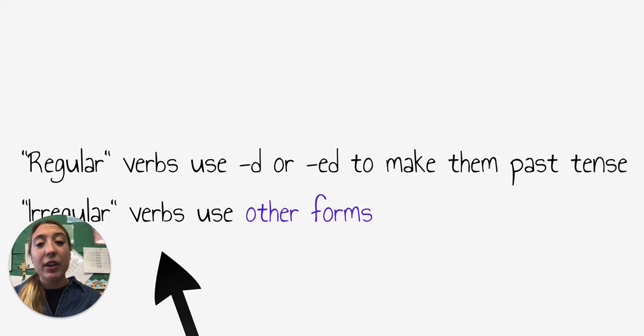So remember, our regular verbs, they're going to end in D or ED to make them past tense, but our irregular verbs use different ways. So we've gone over those, and remember, with our irregular verbs, sometimes you just have to memorize them. They don't follow the same rules like our regular verbs. These are the ones that we just have to memorize. So let's practice them.